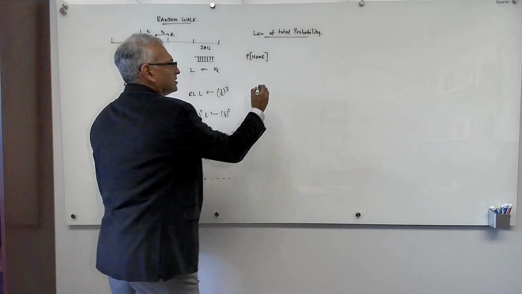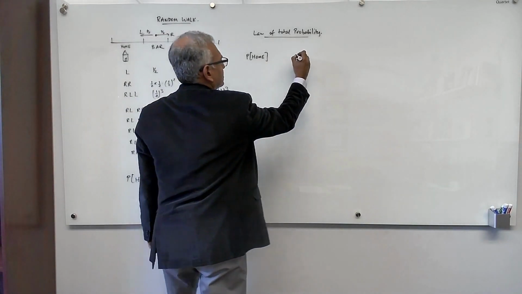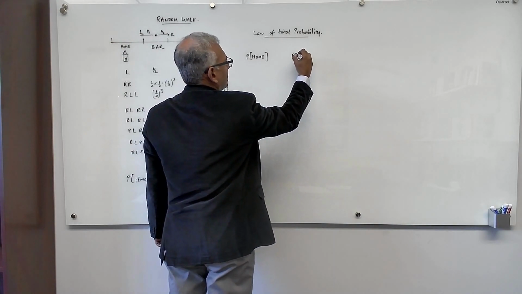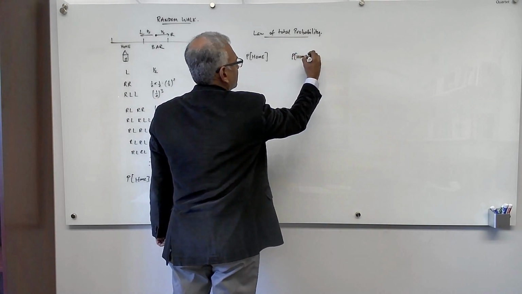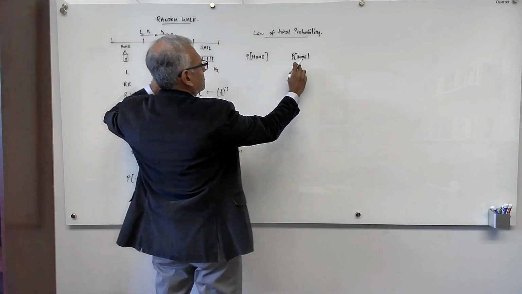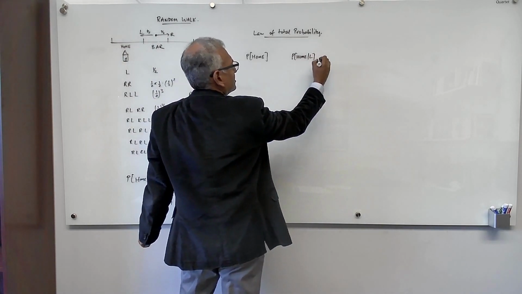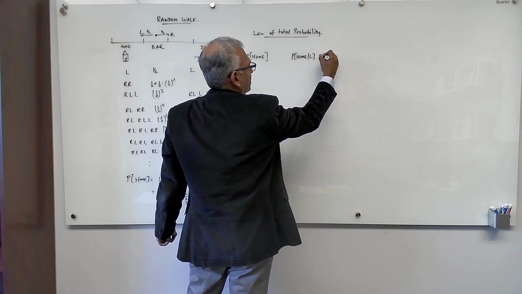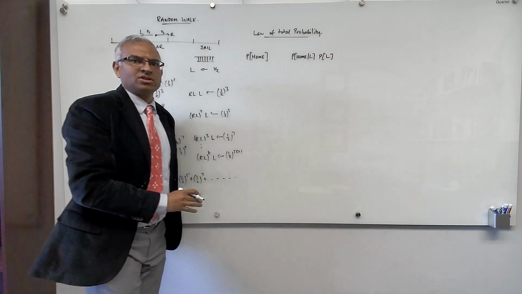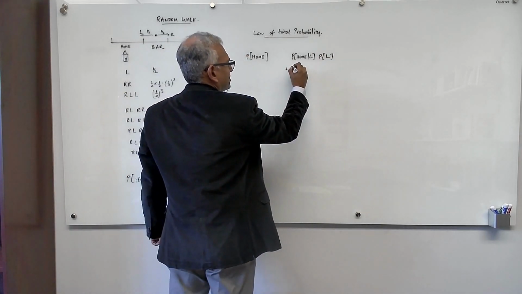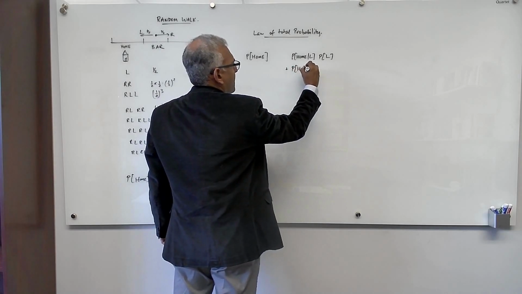There are 3 cases. Either he moves left, so the probability to make it home given that he moves left, weighted by the probability to move left, plus the probability to make it home,